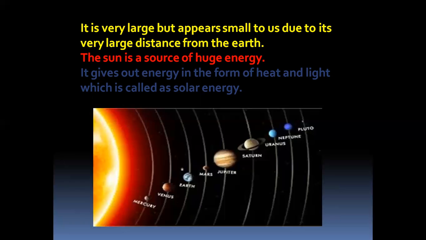Solar calculators, solar watches, these we are all using in our houses. They are also used in man-made satellites and space vehicles. These give us electricity in many remote areas where electricity is not there. Solar energy is available in those areas. Is it clear, children?